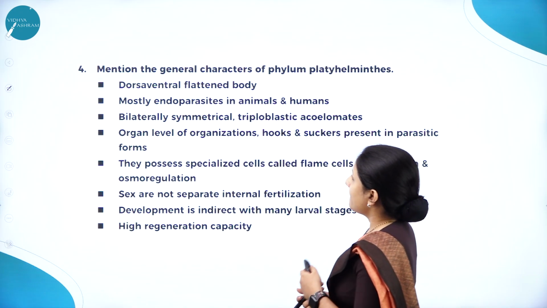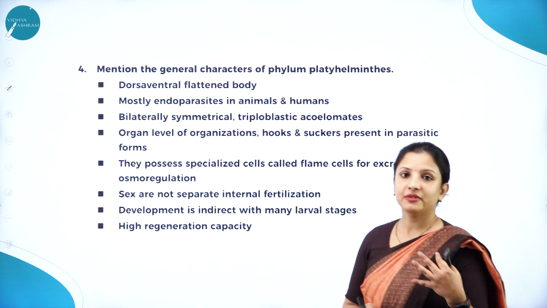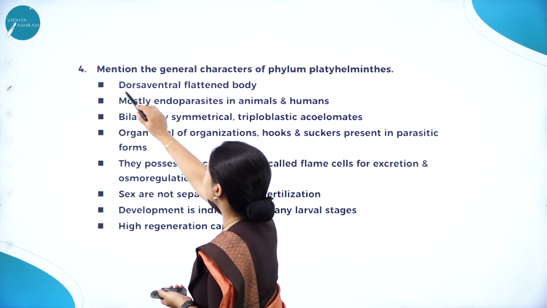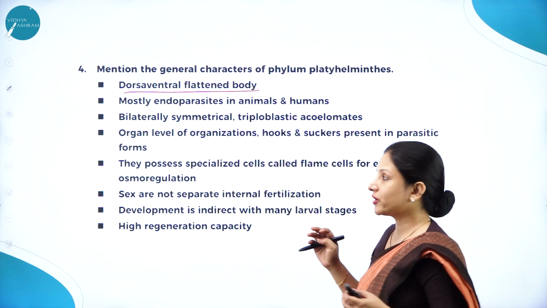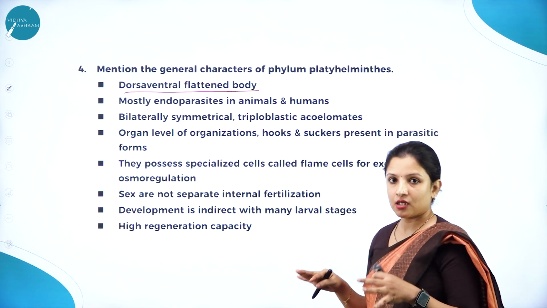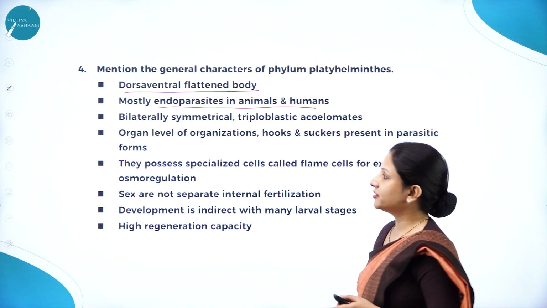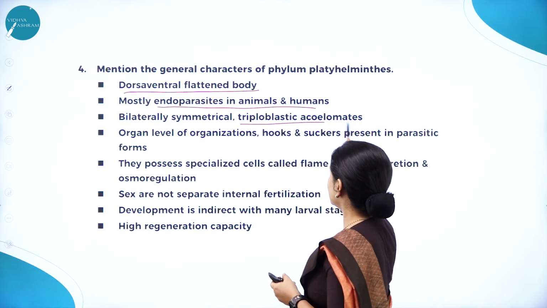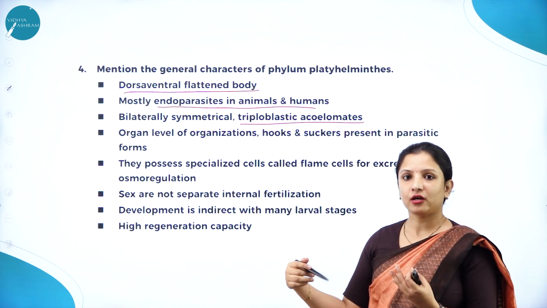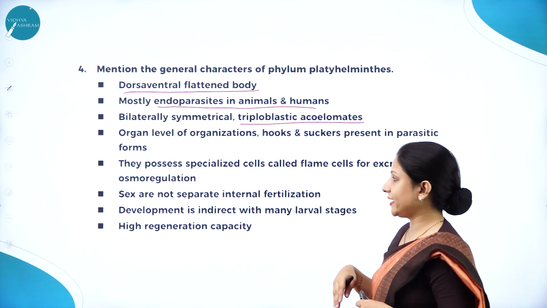Next question. Mention the general characters of phylum Platyhelminthes. One of the main characteristics is a dorso-ventrally flattened body, meaning the upper and lower side of the body is completely flat, and they are endoparasites, meaning they live inside the body of animals and humans. They are bilaterally symmetrical. They are triploblastic and acoelomate. Triploblastic, acoelomate and so on, if you don't write it is also fine, because there are other characteristics which you can write here.